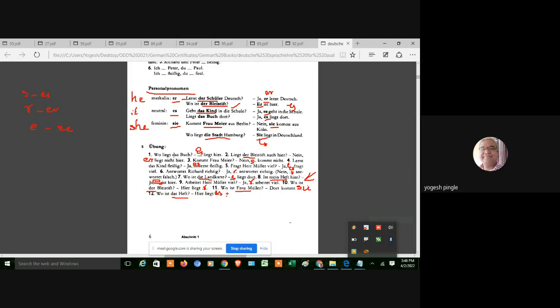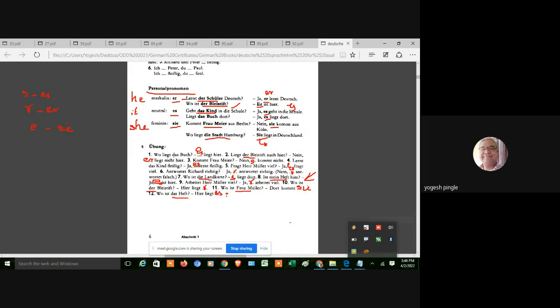Okay, even though we are solving this exercise, try to communicate with each other. You can ask your friend, where is your book? Wo ist das Buch? Then he will answer, es ist hier. It is here, right? Wo ist Herr Pingle? Pingle means where is Mr. Pingle? So you can say, hier ist er. He is here, like that.